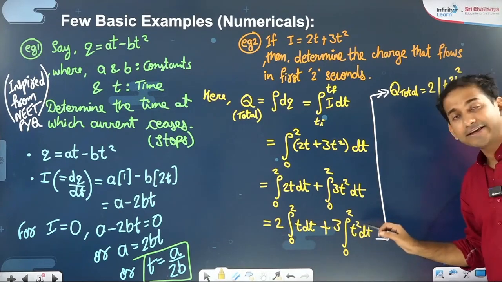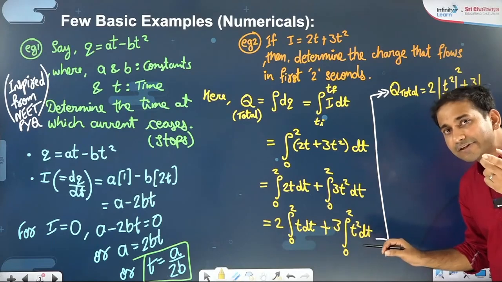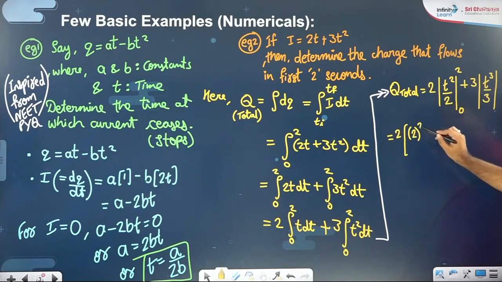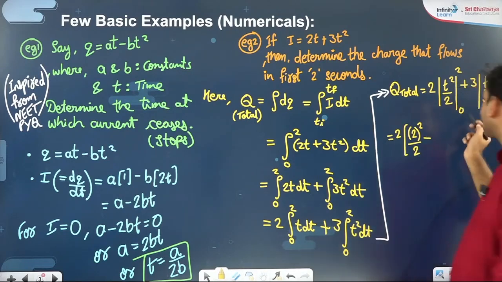T square is already available. So you have to increase the power by 1. So that's t cube by 3. That's the integration. Now you have to keep the limits. So how to put the limits? Wherever the variable is, put the upper limit, that is 2 square by 2, minus wherever the variable is, put the lower limit.